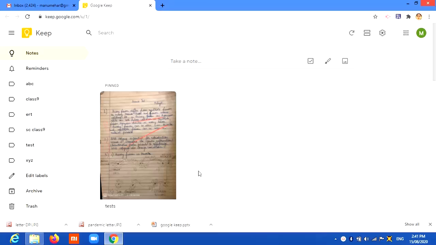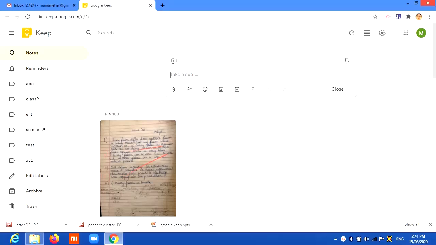Now coming to how to make the notes. As I said, this app is a note-taking service. So how to make the notes? You open up here. For example, I need to prepare notes for my class 9 science. I have to teach them the topic of amoeba. So I'll put the title amoeba, followed by, in this topic, the structure of amoeba.